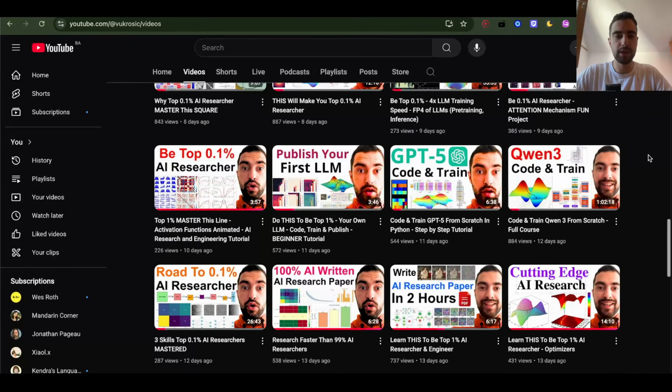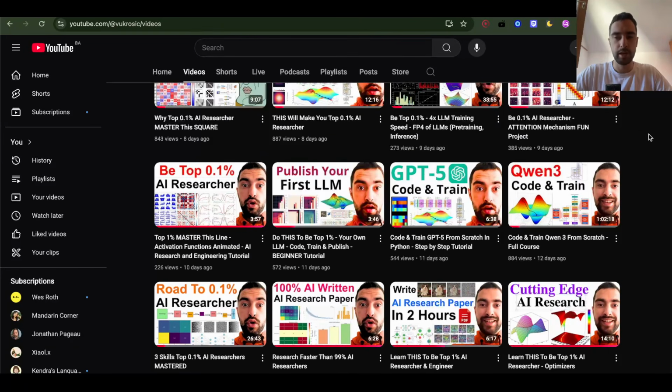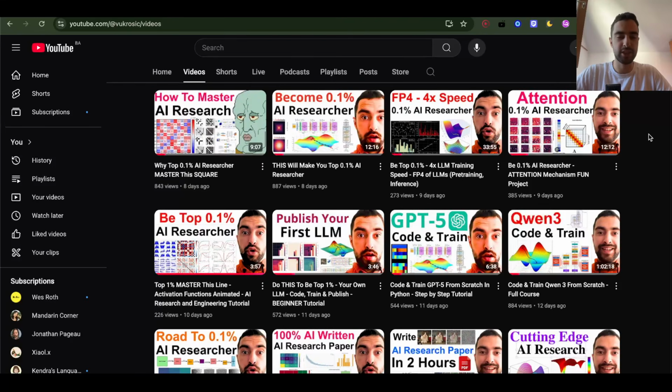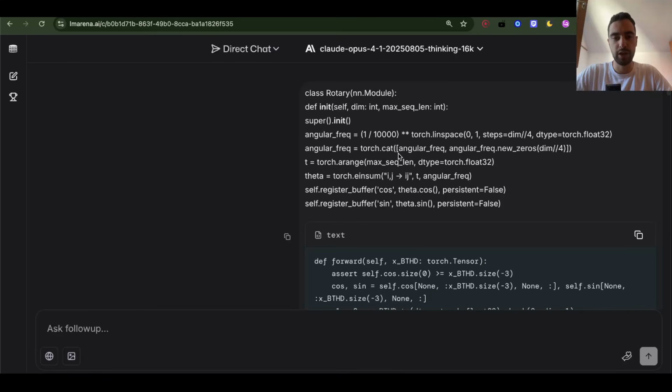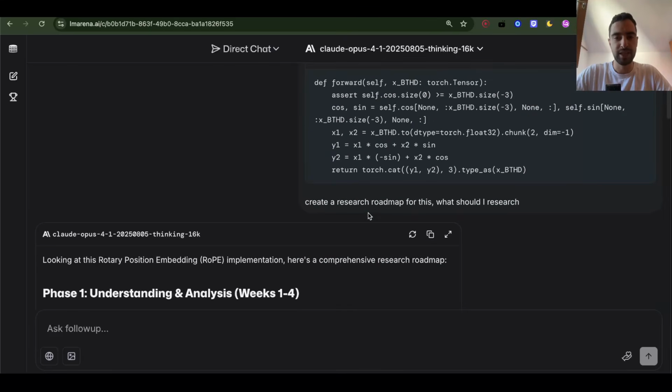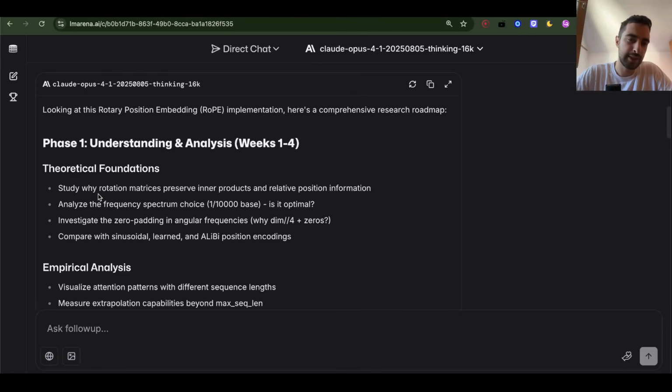I have my own large language model, this one. Publish your own LLM, you can check this video. But I want to now design a research roadmap for myself, or try to design it, see what we can do. So I chose rotary positional embeddings for now, and I just said create a research roadmap for this, what should I research? Opus said phase 1, understanding and analysis, week 1 to 4: study why rotation matrices preserve inner products and relative position information.